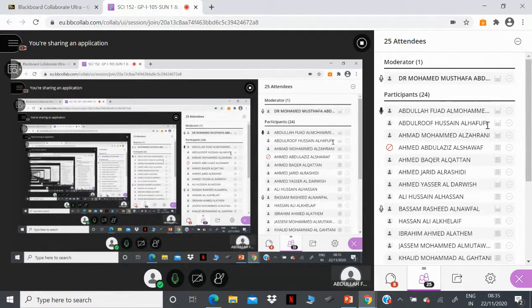Doctor, experiment number 1, we didn't do it. No, don't worry, that will not be included for you. So for you only 9 experiments. For other students, 10 experiments. Those who have classes on Wednesday and Thursday, you have only 9 experiments. Those who have classes from Sunday to Tuesday, you have 10 experiments. Keep this information in your mind. Okay, thank you, Doctor.